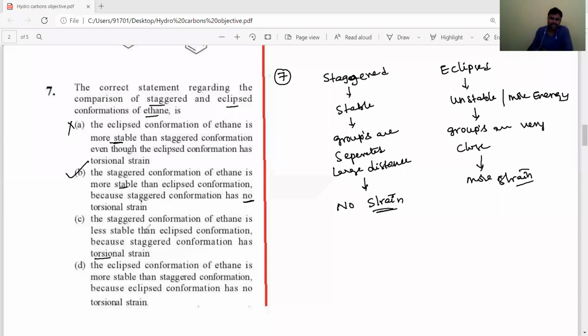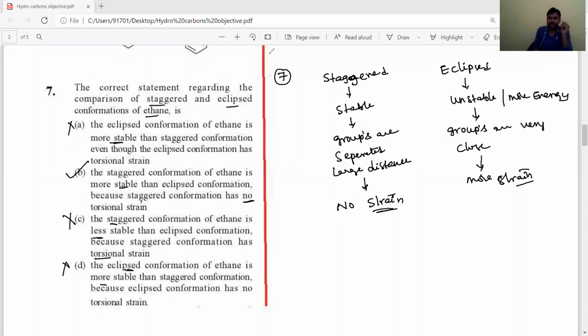Now let's see C and D also. Check how they gave the statement. The staggered conformation of ethane is less stable, they said. So it is wrong. Then there is no need to go through the remaining points. Next, let's see. The eclipsed conformation of ethane is more stable, they said. Eclipsed is more stable, that is wrong. So the correct answer is option B.